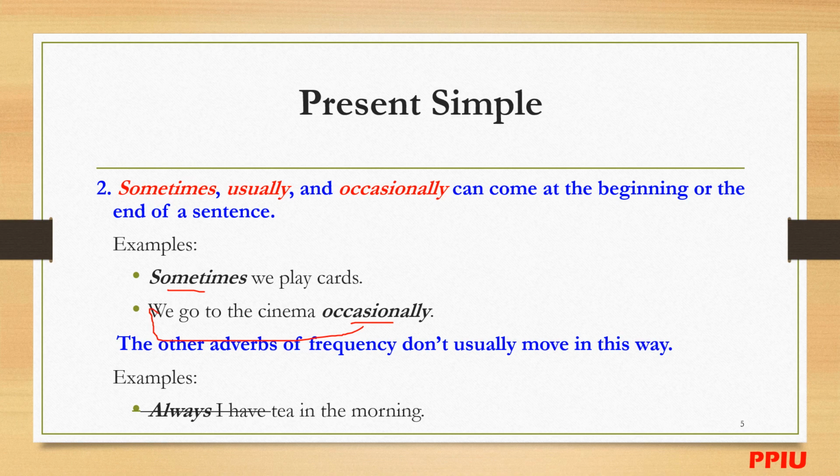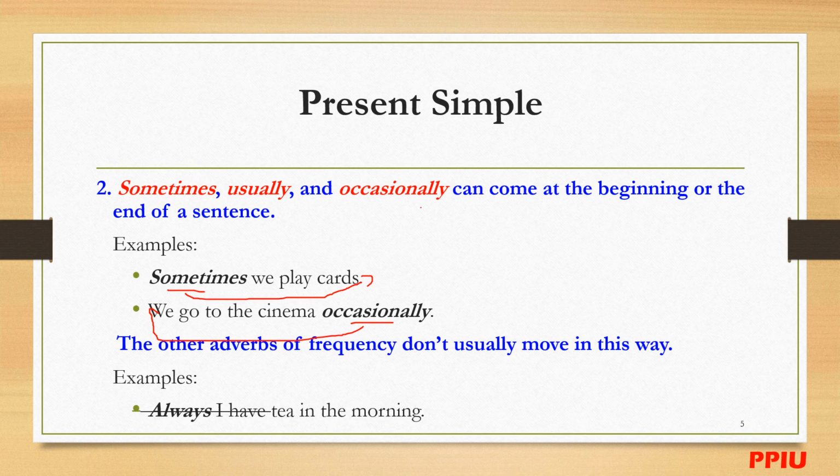Sometimes is the same. You can say sometimes we play cards, or we play cards sometimes. We go to the cinema.